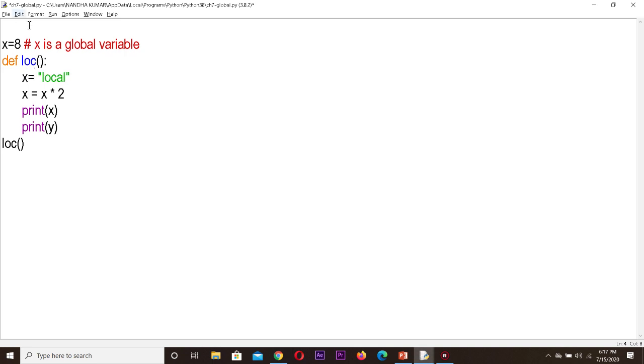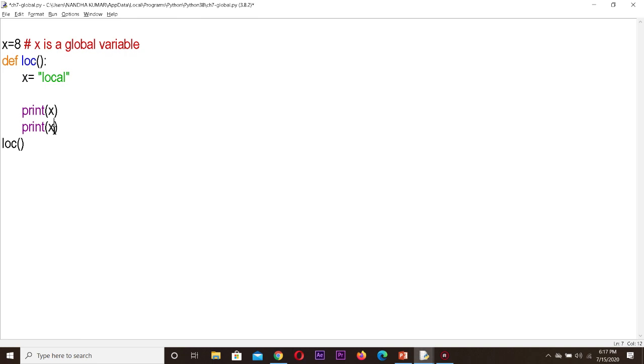Okay. Outside I have x is equal to 8, that is a global variable. Inside I have written x is equal to local. So I am writing print of x, and then I am writing print of x again. Let us see what output we are getting.